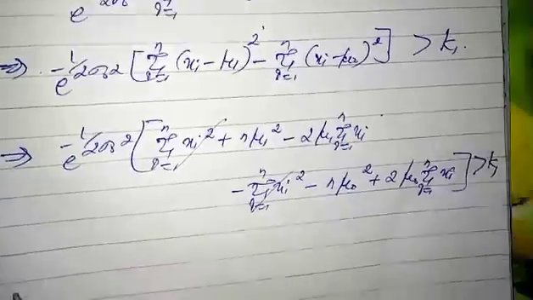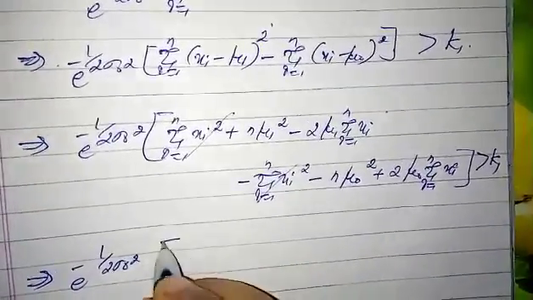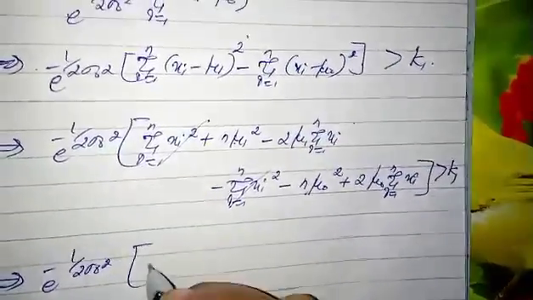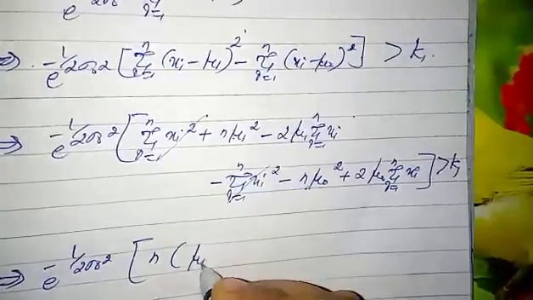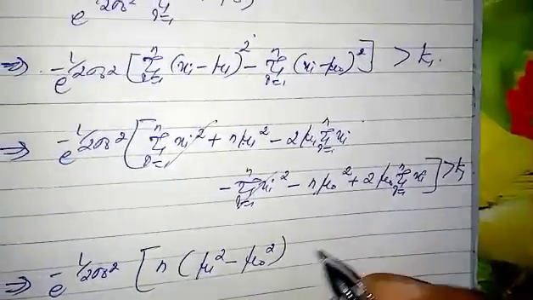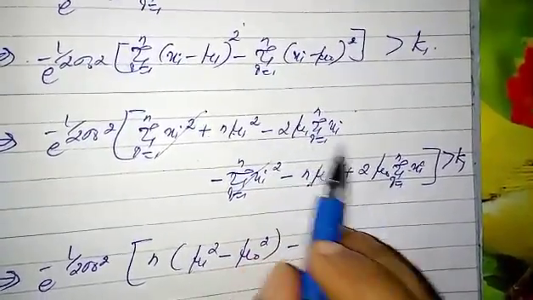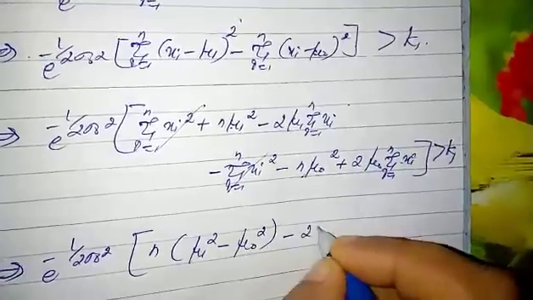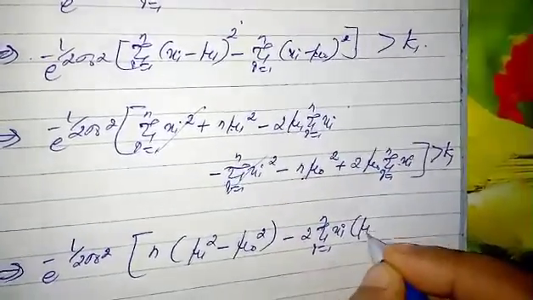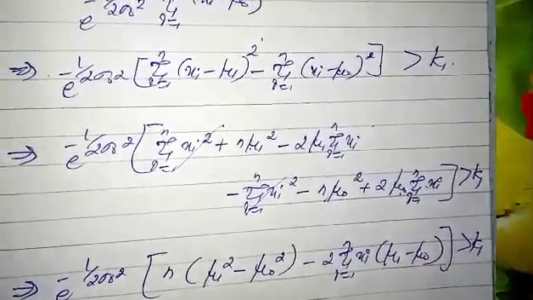Then we can write this as e power minus 1 by 2 sigma naught square times [n into (mu1 square minus mu naught square) minus 2 summation i equals 1 to n of xi times (mu1 minus mu naught)], since summation xi is common, which is greater than k1.